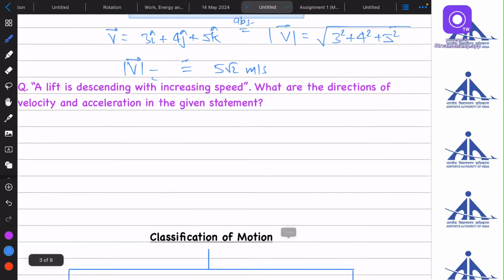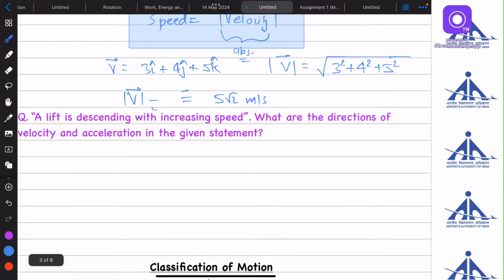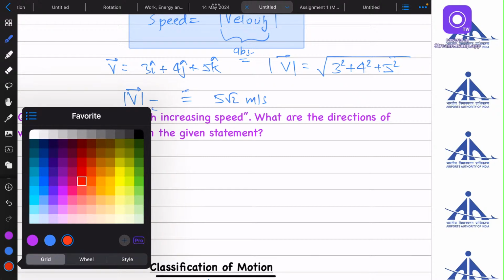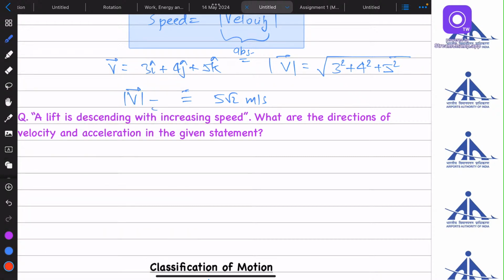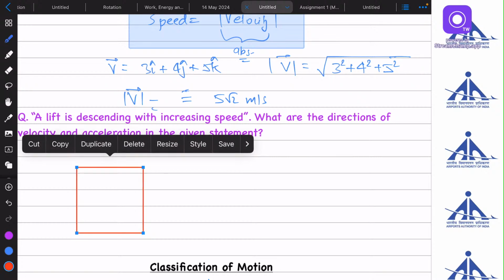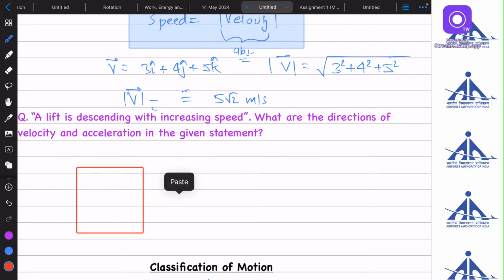The next question is: a lift is descending with increasing speed. What are the directions of velocity and acceleration in the given statement? So let's assume there is a lift. Now it's descending, so the lift is going downwards with increasing speed.